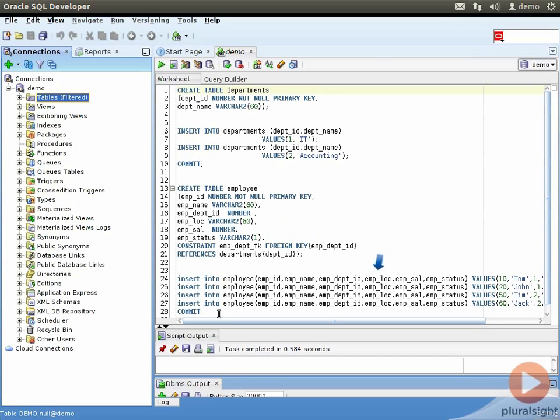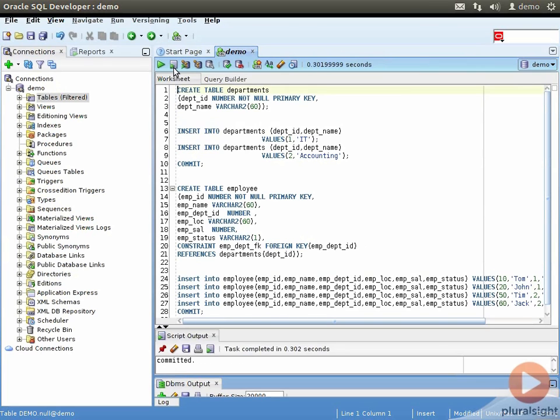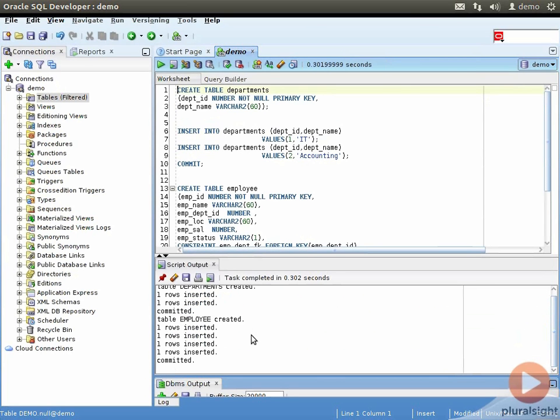Let us insert a few rows in here too. Let us run this script. So everything got created successfully.